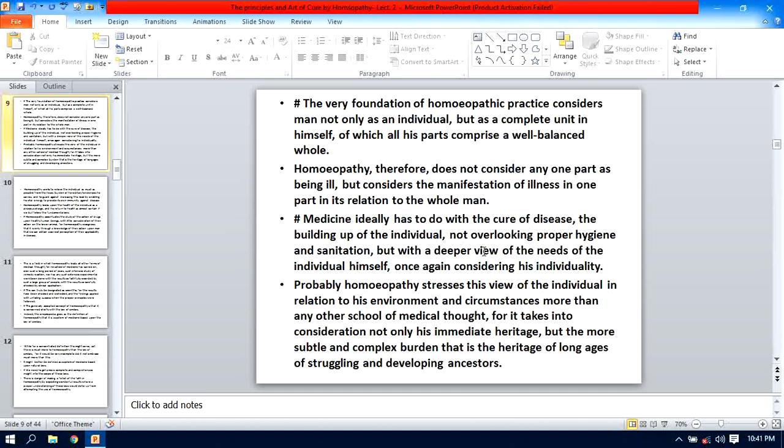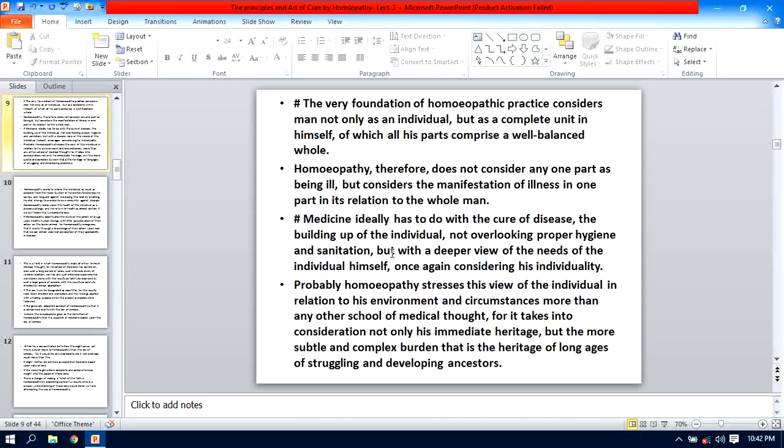What are the deeper views of the needs of the individual himself? That means at the mental sphere, the emotional sphere, the emotional needs of the patient or the person should be fulfilled, isn't it? In various age groups or various phases of life, there are different requirements of the mind, different needs at the mental or emotional level, and therefore you have to search out whether there is any deficiency at the mental plane or his emotional plane.